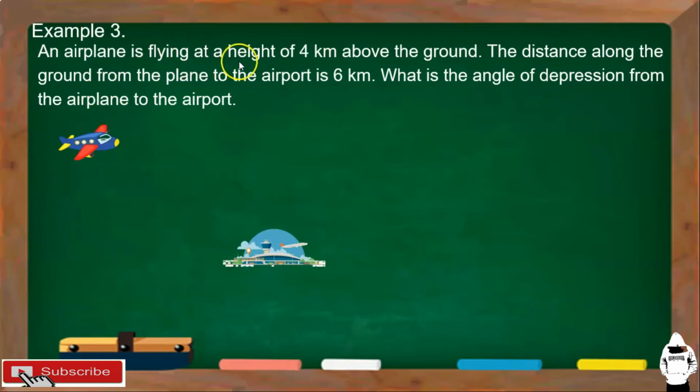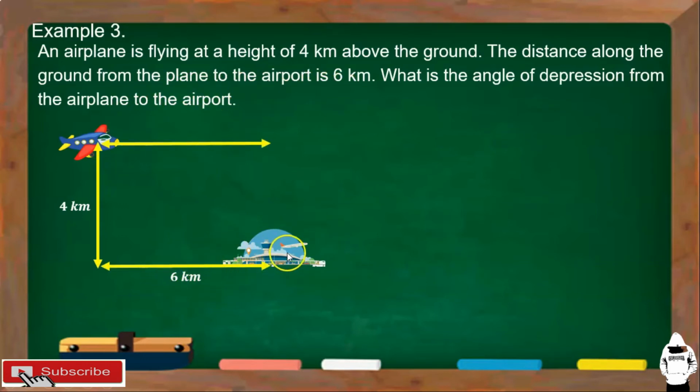An airplane is flying at a height of 4 kilometers above the ground. The distance along the ground from the airplane to the airport is 6 kilometers. What is the angle of depression from the plane to the airport? So, ang hinahanap dito is yung angle of depression, yung mismong angle. So, ito yung airplane natin, ito yung airport. Sabi diyan, height is 4 kilometers above the ground, yung ating plane. Ayan, and then, the distance along the ground from the plane to the airport is 6 kilometers. So, ito yung 6 kilometers po natin.